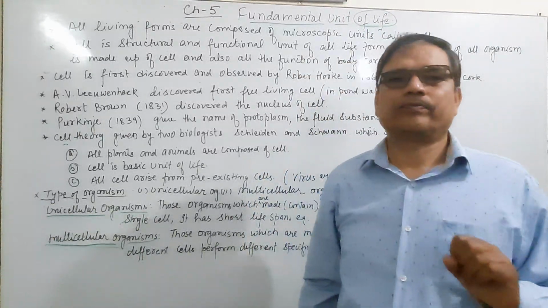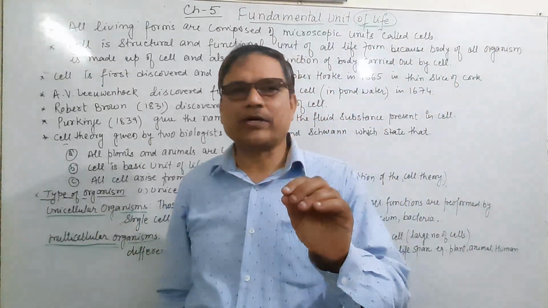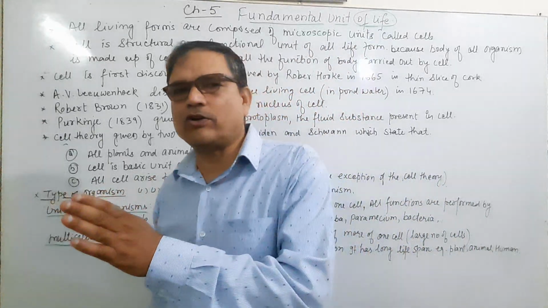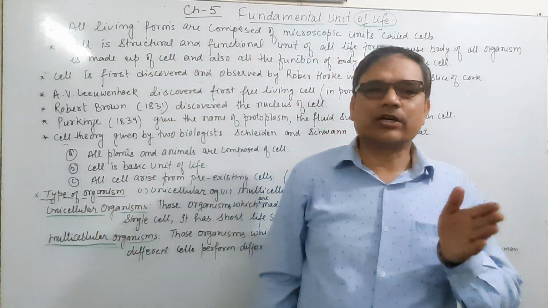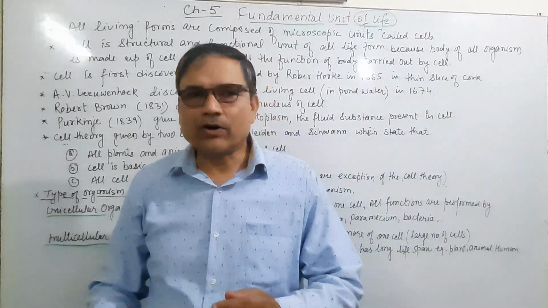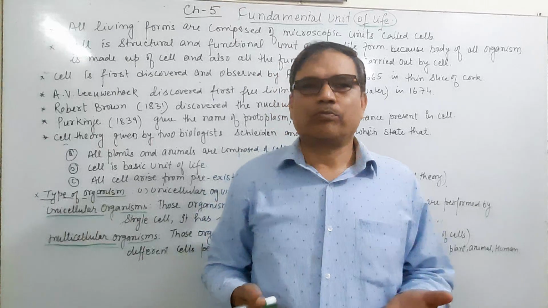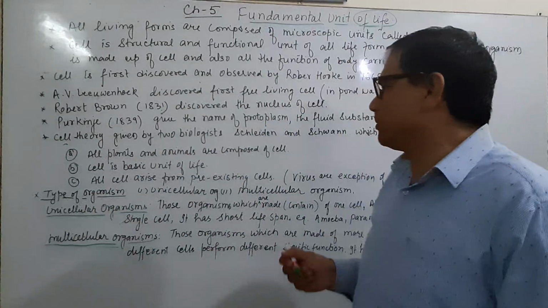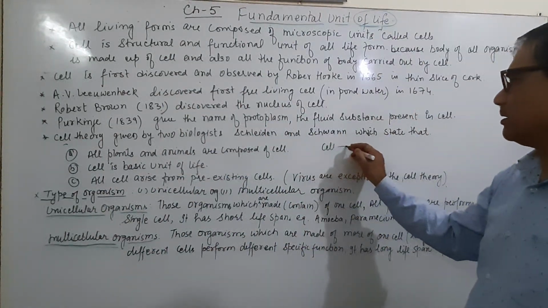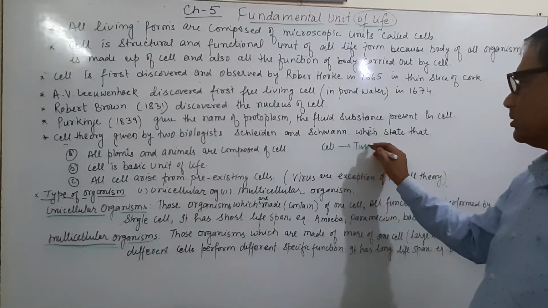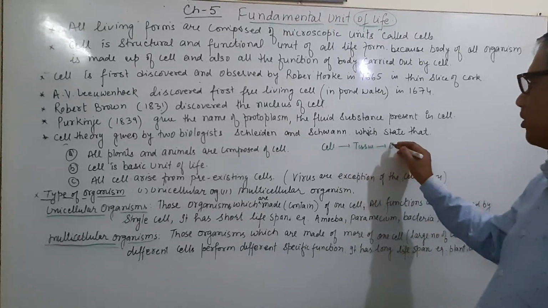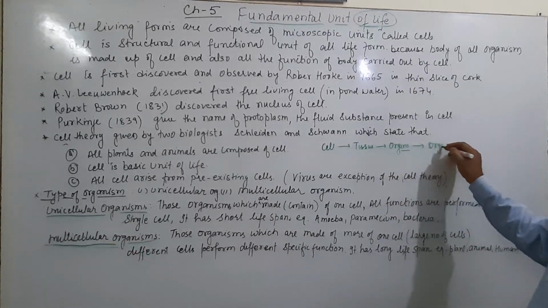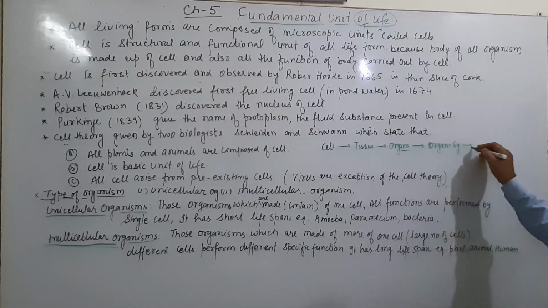Then what is the basic unit of life to survive? This is the cell. Generally we say that the cell is the basic unit of life, which is known as the structural and functional unit of life. Why is it called the structural and functional unit of life? Because it gives the structure, because all the organs are made up of cells. For example, the first part is the cell, and composed of cells is tissue, and a combination of tissues will form an organ, and organs when combined together form an organ system, and the organ system gives an organism.